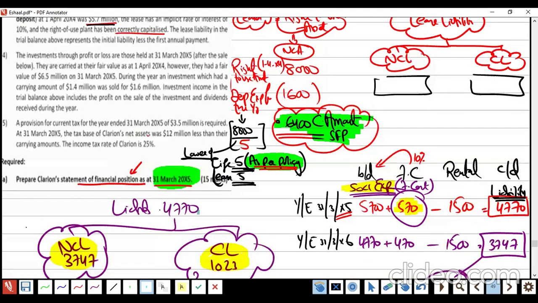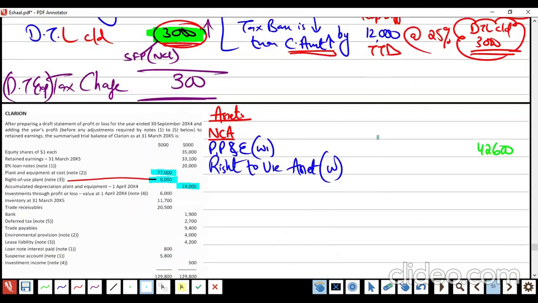Where are you? Right to use asset, where are you? Oh, here it is. How much? 6,000. 400. Okay. Writing these numbers are giving you marks now. There is no other non-current asset in this question. Only two non-current assets, but wait a moment.